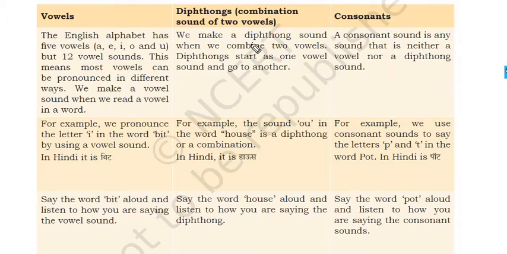Now, diphthong: we make a diphthong sound when we combine two vowels. A diphthong starts as one vowel sound and goes to another. Now, a consonant sound is any sound that is neither a vowel nor a diphthong.